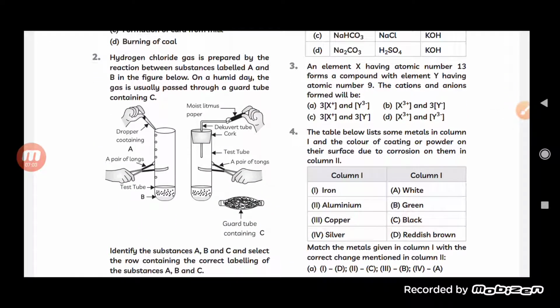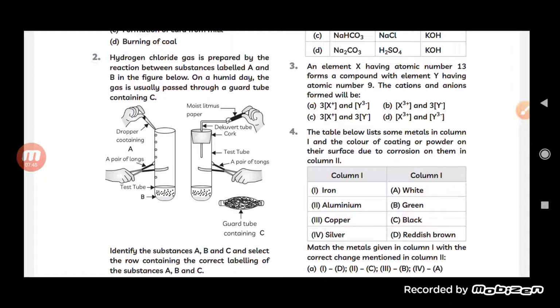Now see here, an element X having atomic number 13 forms a compound with element Y having atomic number 9. The cation and anion will be. So element X, which is having an atomic number of 13, forms a compound with element Y having the atomic number 9 here. Now you can see that in this case atomic number is 13.